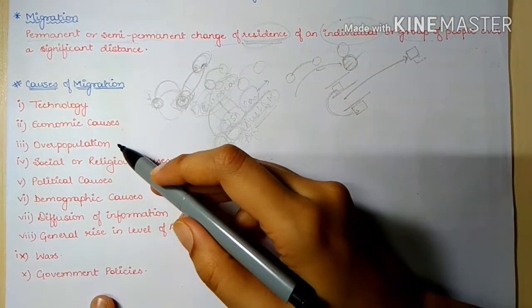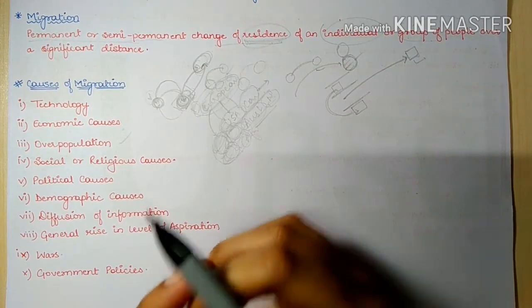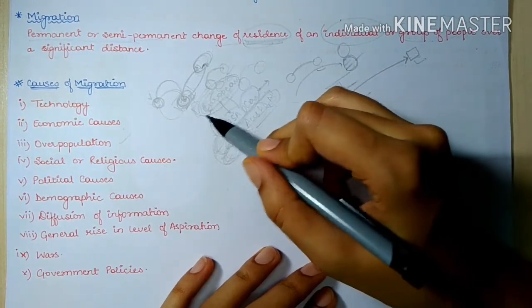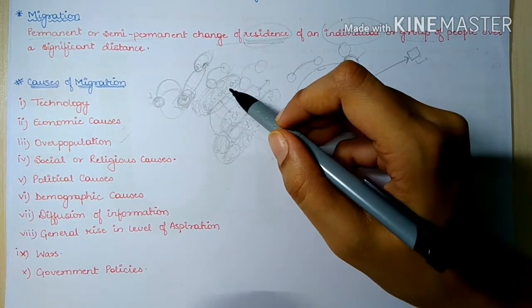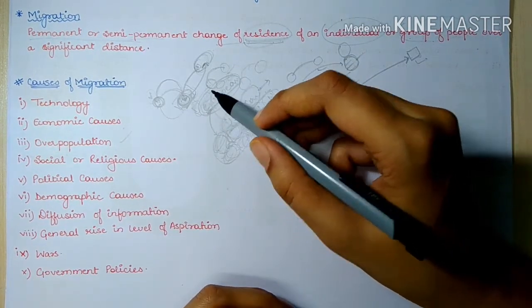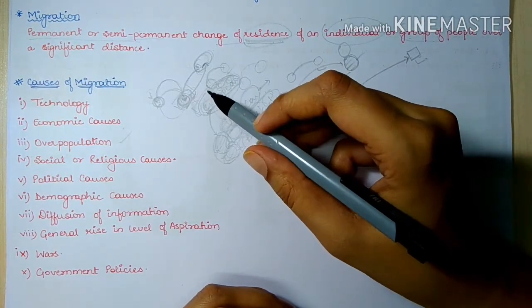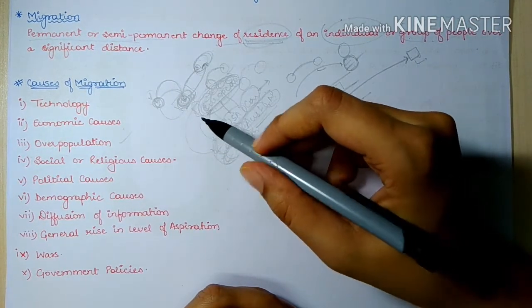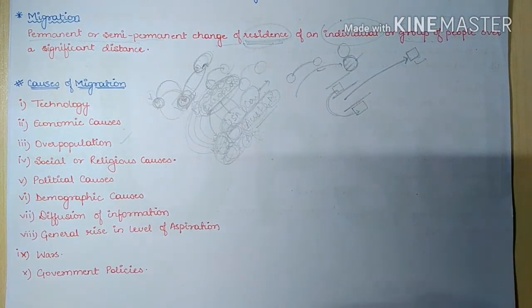Next is overpopulation. Now, overpopulation in terms of resources. First we will talk in terms of resources. See, the resources available in a certain region, for example, let's take again the example of Europe. During the time of industrialization, Europe was a developed region, but the resources available were not able to satisfy the needs of the whole population of Europe. So the people started migrating towards these new countries so that they would have a sufficient amount of resources to which they could get access.